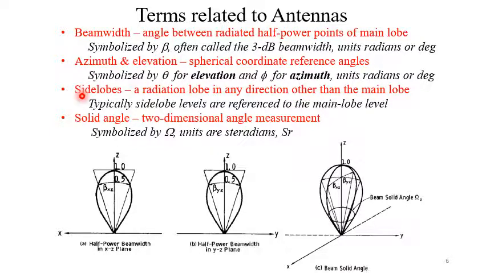Now the side lobes: a radiation lobe in any direction other than the main lobe. Then the solid angle is the two-dimensional angle measurement, symbolized by omega, and its unit is steradian.